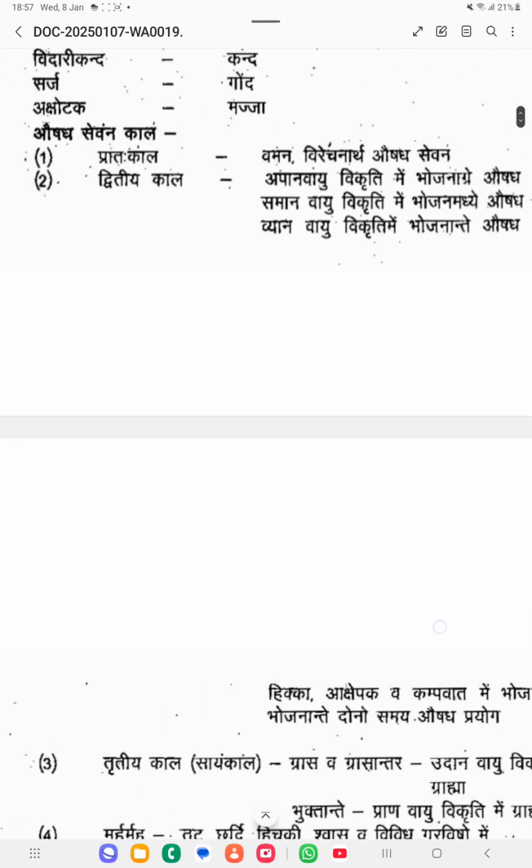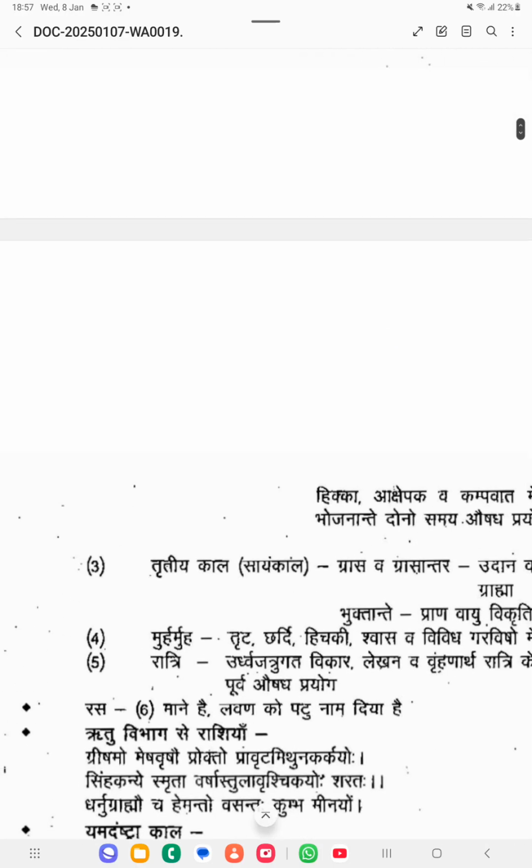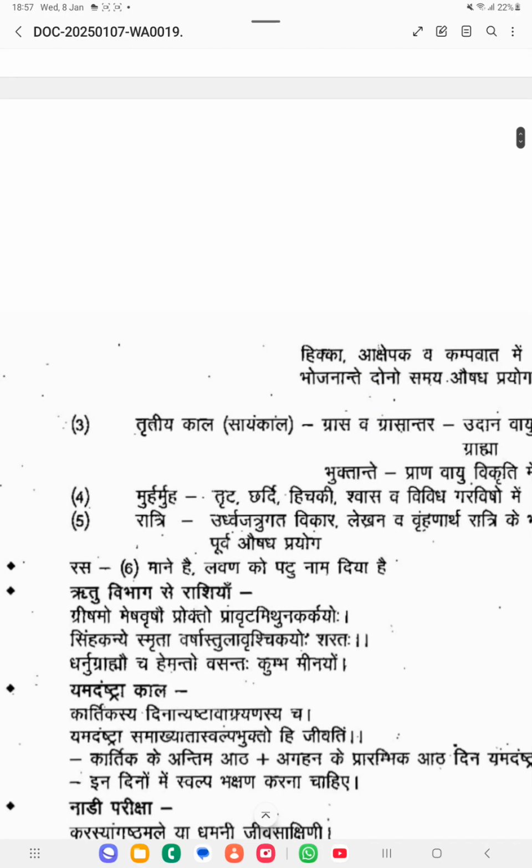Suryodaya, Divasa Bhojana, Sayankala, Muhur Muhur, Ratri. These are the 5 Aushadha Sevana Kala told by the Sharangadhara Samhita. Then he has mentioned Rasa also, taste. That is also 6 he has mentioned.